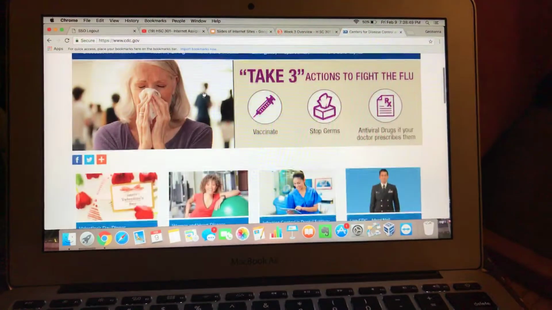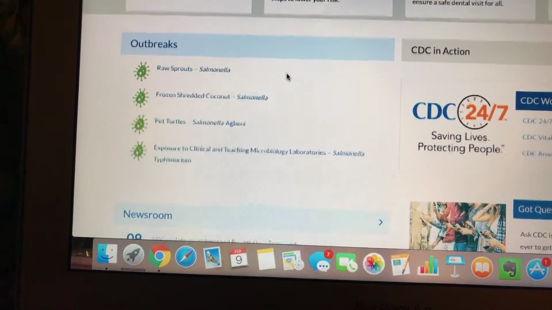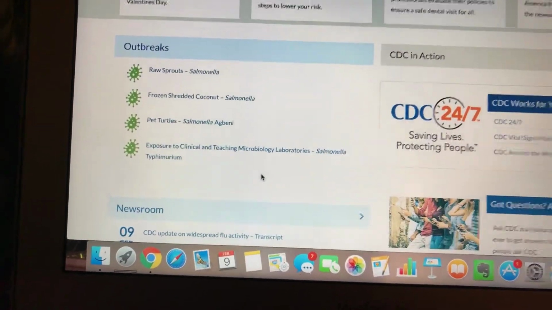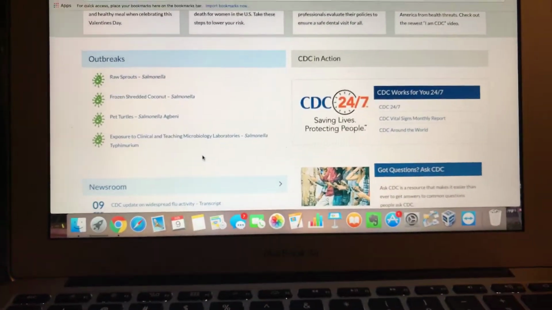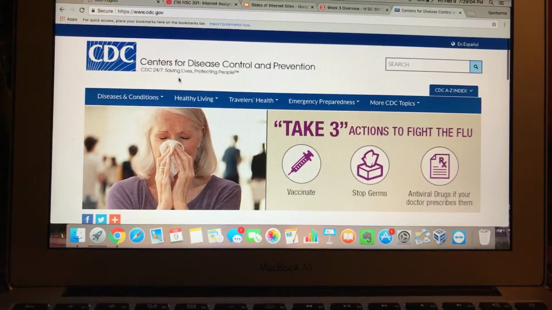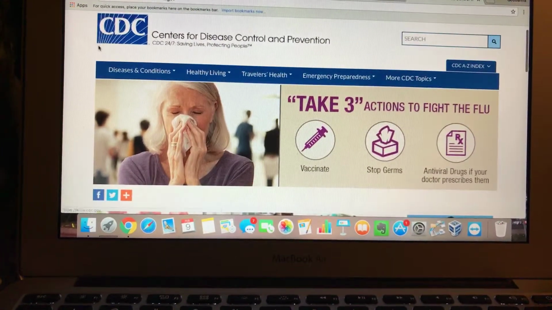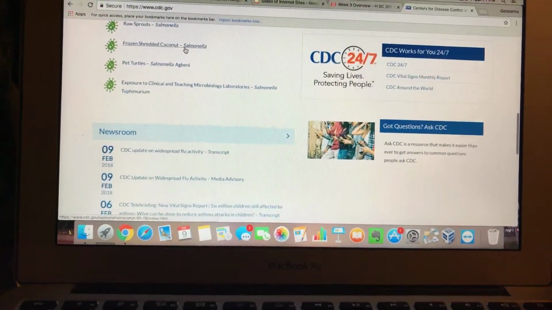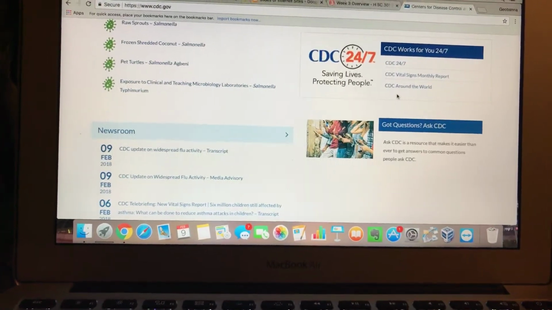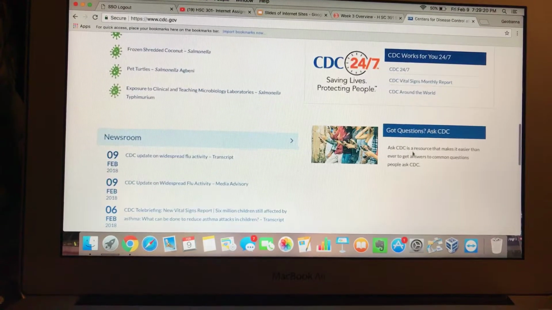if you scroll down, I also really like that it has recent outbreaks. These are the recent outbreaks that have happened. Also, one thing I like about the CDC, as you can see up here, it says CDC 24/7, saving lives, protecting people. This website gives you up-to-date information 24/7. So if it's like 3 a.m. and you want information on something or have questions, you can actually contact them as well.